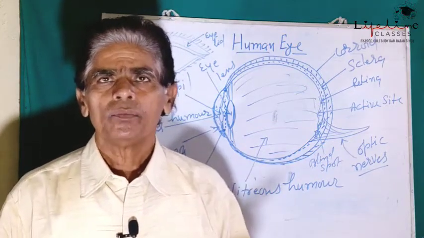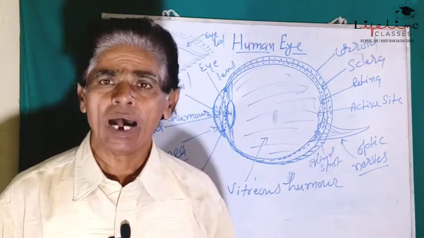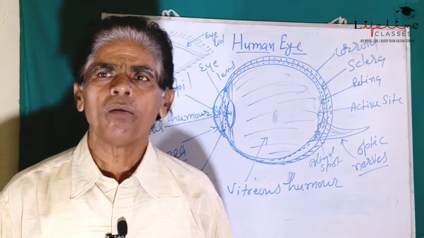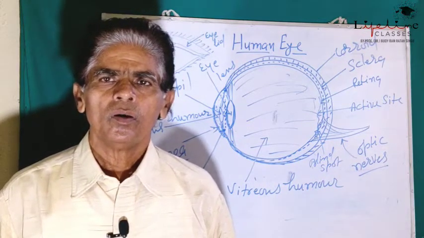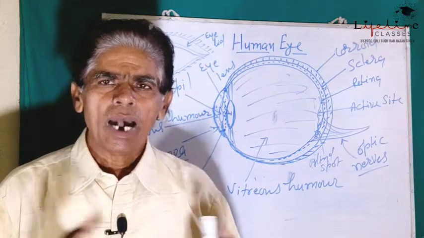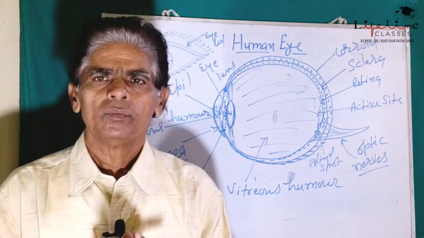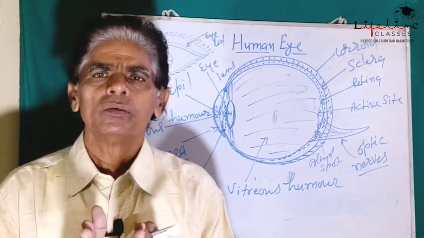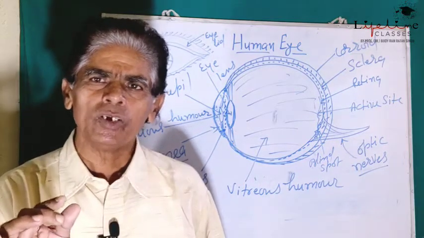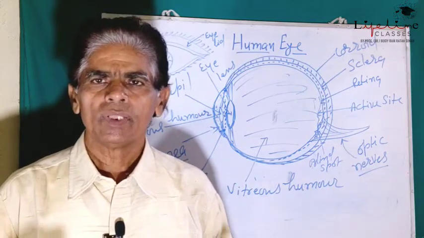If we see a distant object which is far away from the eyes, what happens in this case? The eye lens gets flattened, means gets narrow, its thickness gets reduced and the focal length gets increased.